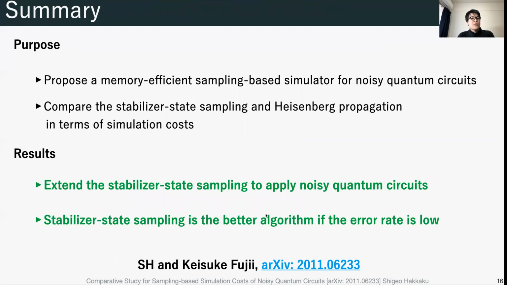In summary, we'd like to propose a memory-efficient sampling-based simulator for noisy quantum circuits, and also to compare the two simulation algorithms, stabilizer state sampling and the Heisenberg propagation. We show how to simulate noisy quantum circuits by the stabilizer state sampling. We compare the simulation cost of noisy random quantum circuits by both algorithms and confirm the stabilizer state sampling is faster when the error rate is low.